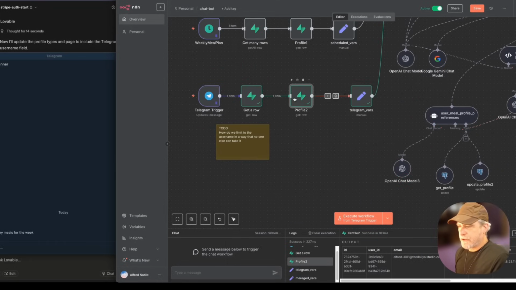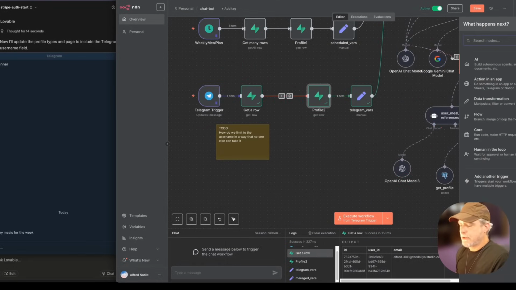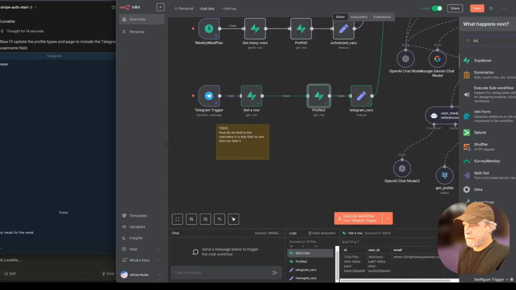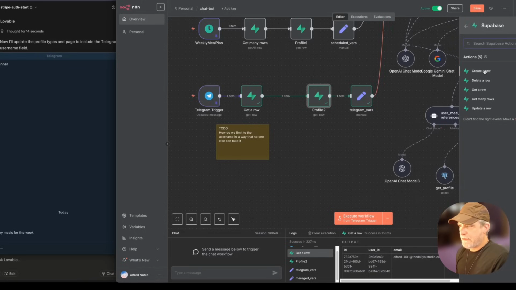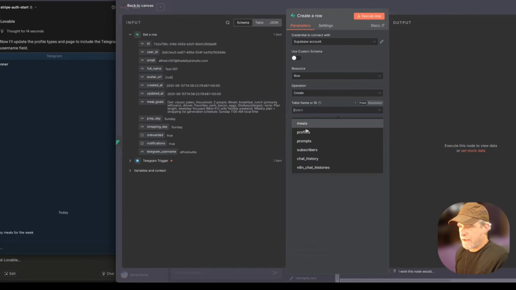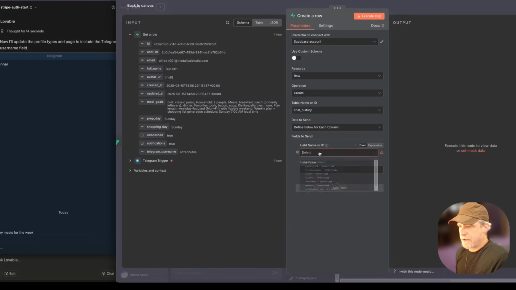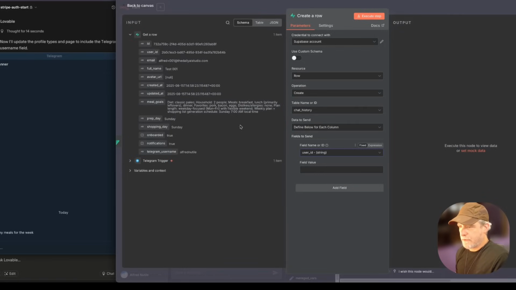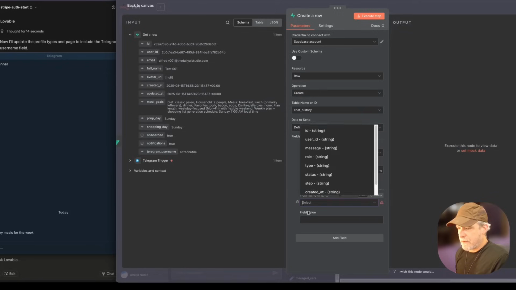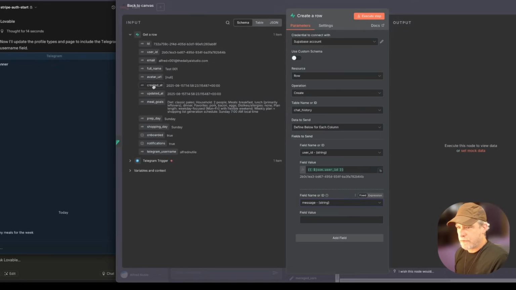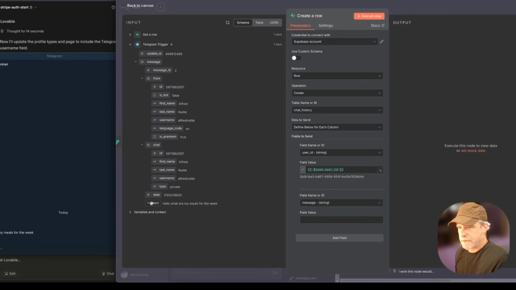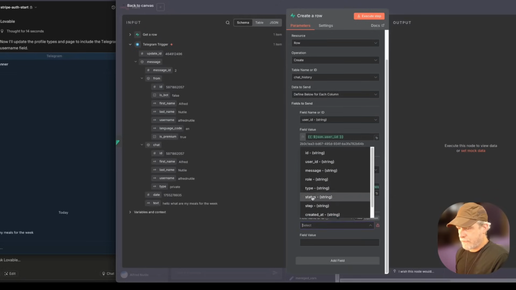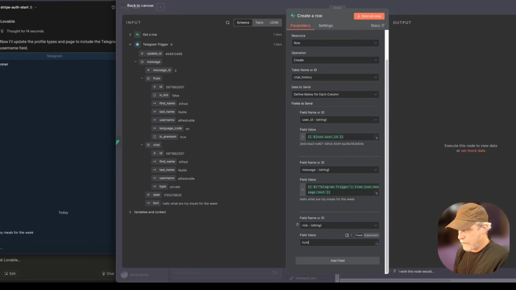I want the conversation to continue in the UI, so let's take a moment to add a new chat, right? Because nowhere was this made. So we want to create a chat history, and we want to say user ID. Oops, sorry. User ID equals user ID. Let's see, message equals. Message is whatever I sent in. And then the role probably defaults to human, but just in case. Human.